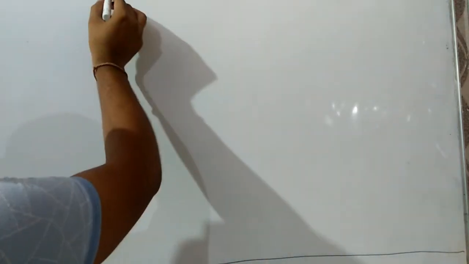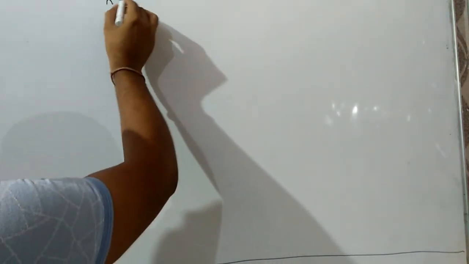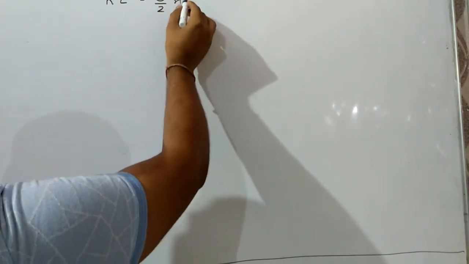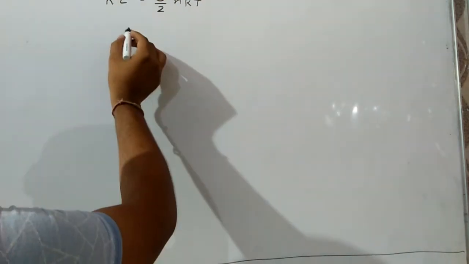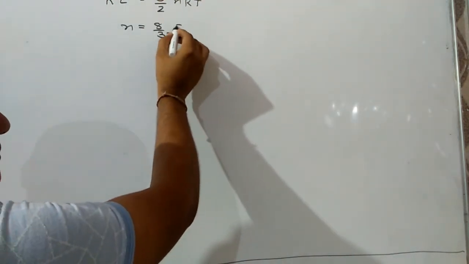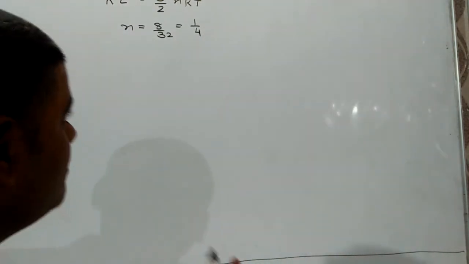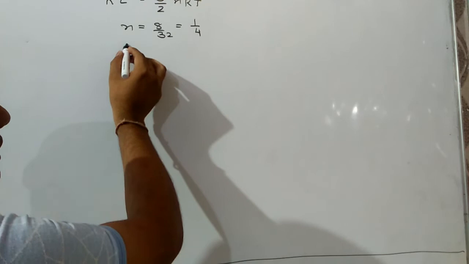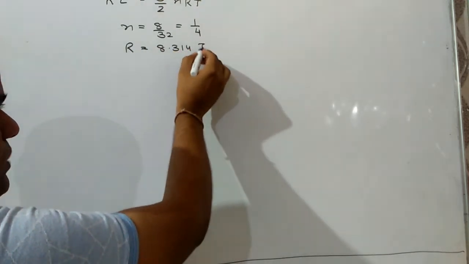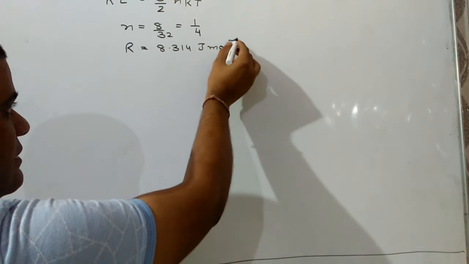The formula applied here is kinetic energy equal to 3 by 2 nRT, where n comes out to be 8 by 32. As moles are weight upon molecular weight, that is 1 by 4, and R is 8.314 joule per mole per Kelvin.